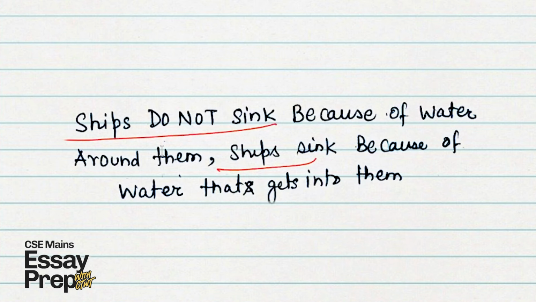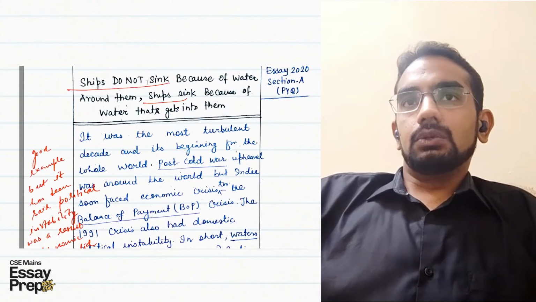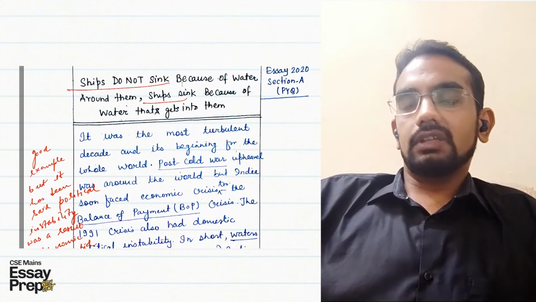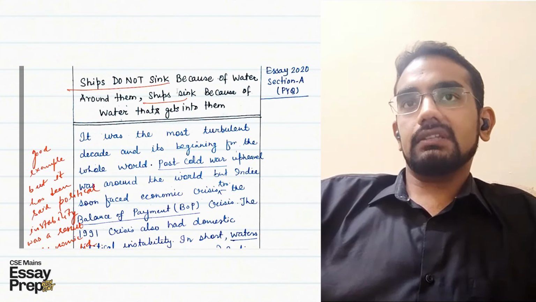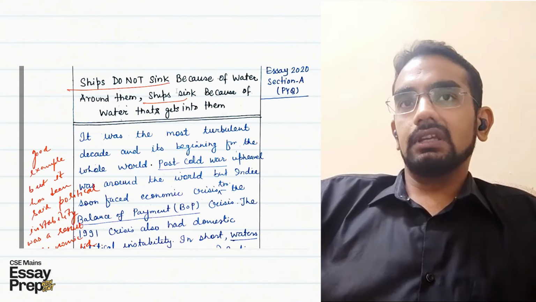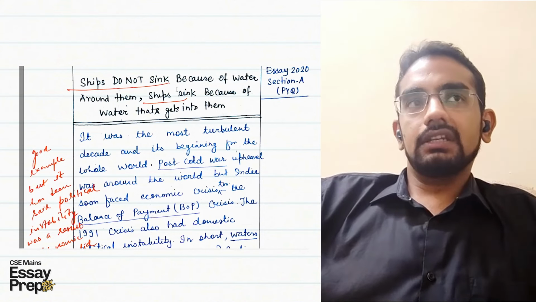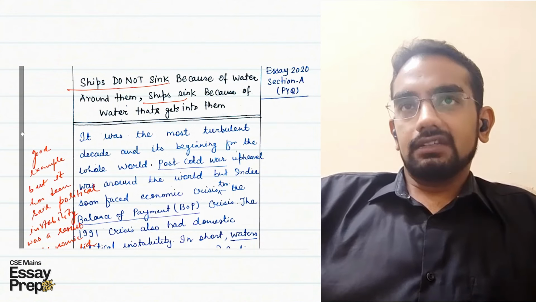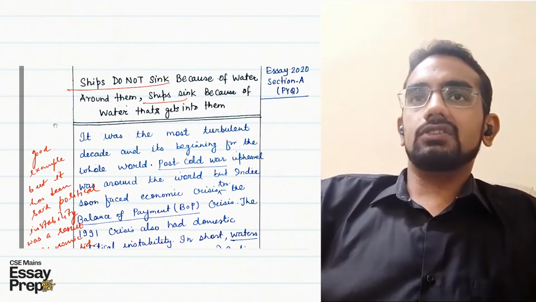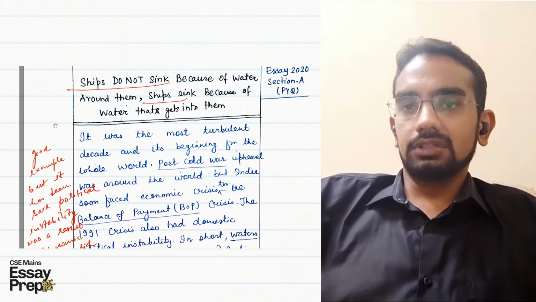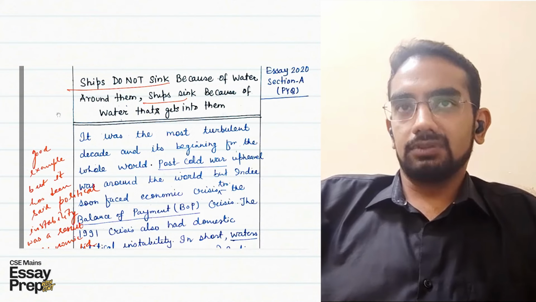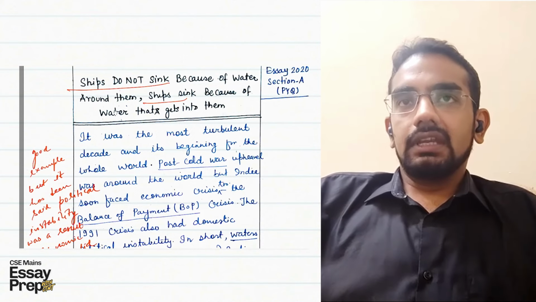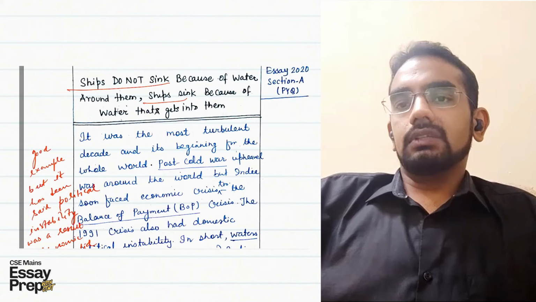The first thing I would like to point out is that there are two aspects to this topic. Ships don't sink because of the water around them, so the water around helps the ships to float. The second aspect is that they sink when water gets into them. My first approach would have been to show that if there are challenges, if there is negativity, that is how I would have begun my brainstorming. Challenges can enable you to become a better version of yourself. You grow from your challenges, you learn from them, and you become more robust. And then if the negativity comes within you, then you are in trouble.